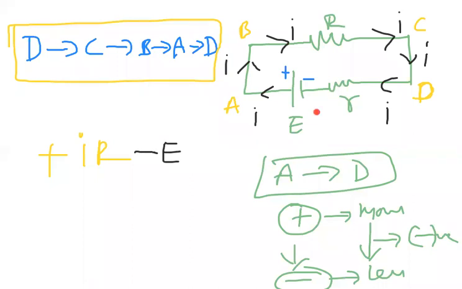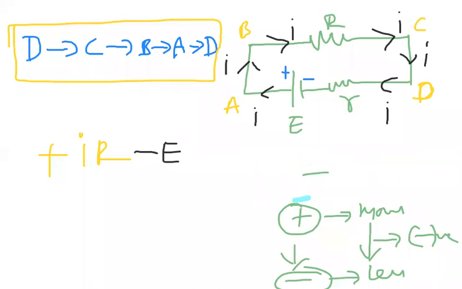Because inside the cell we are traveling from A to D, from positive terminal to negative terminal. We are moving from more value to less value. So we have to use negative sign. I hope you are clear with that one.